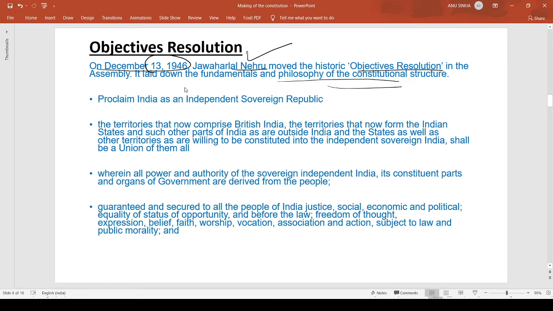So let's study this in detail now. Proclaim India as an independent sovereign republic.